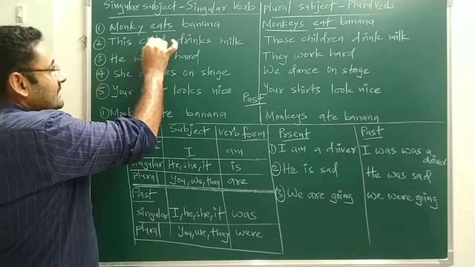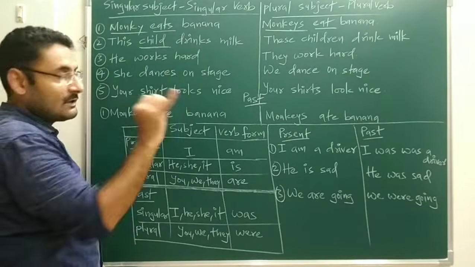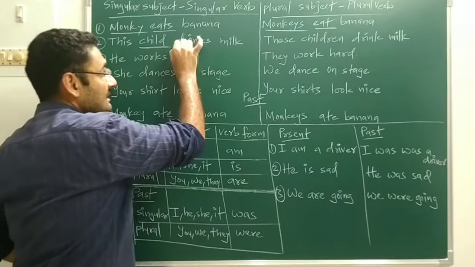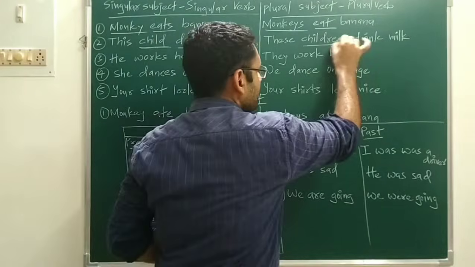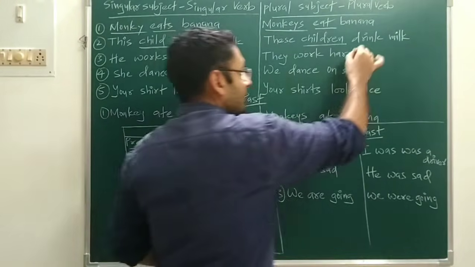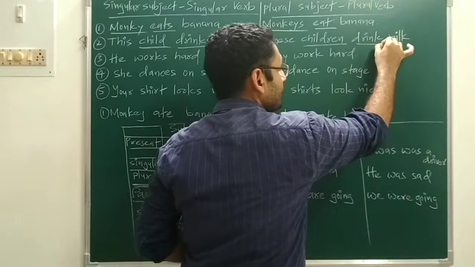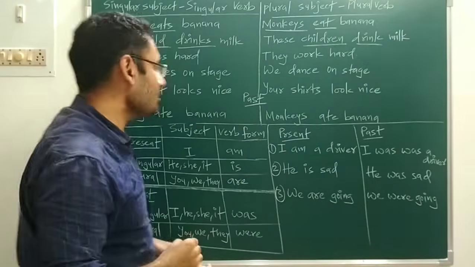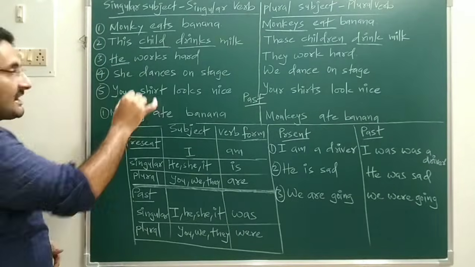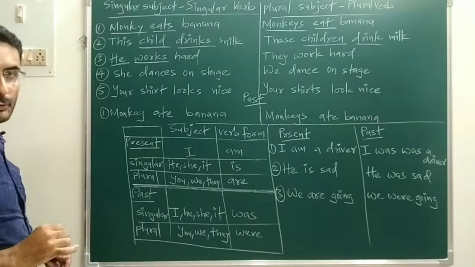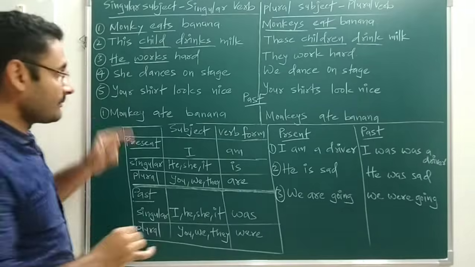Similarly, this child. Child is a singular subject, and drinks, with s or es, is a singular verb. Then children, a plural subject. So with that, you have to use drink, a plural verb, without s or es. Similarly, he means what? Singular subject. With s or es, you have to use a singular verb.